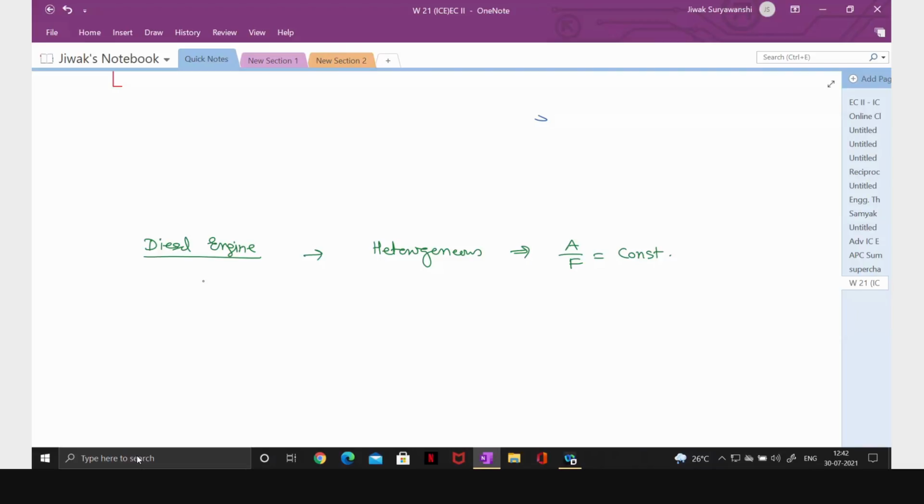And we are not providing sufficient time for mixing, so the mixture is heterogeneous. That means the air-fuel ratio is different at different locations. Okay, right now you understand this much, because the detail I will take afterward when we study combustion. So during this, what happens? The fuel injection is continuous for a certain duration.